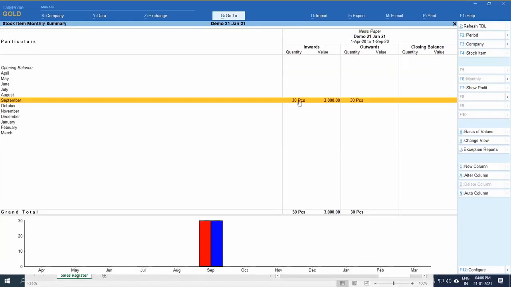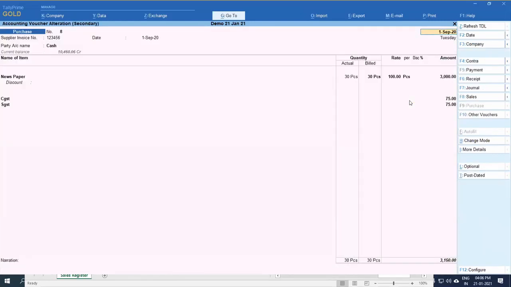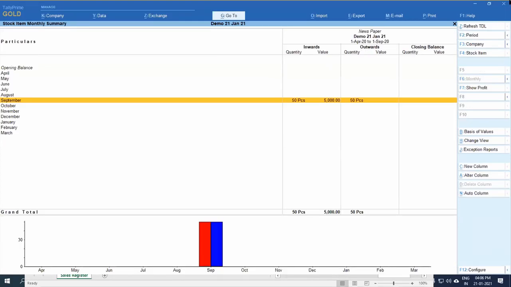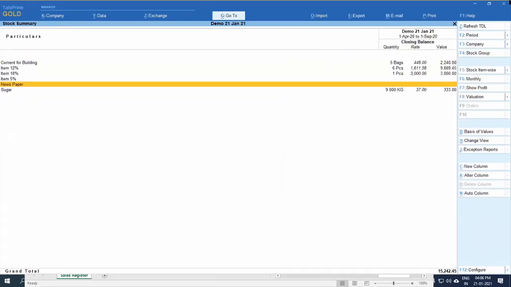As you enter 30 pieces as a purchase, Tally will automatically outward it as 30. Stock will always be 0. Suppose I am putting here 50. Tally will automatically outward 50 quantities. See here, stock will be 0. This is the magic of Tally.